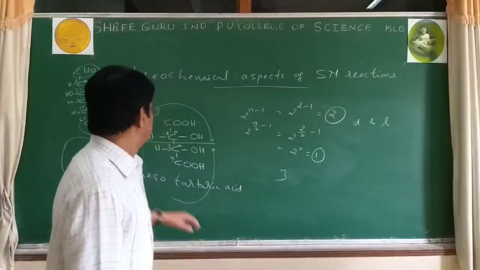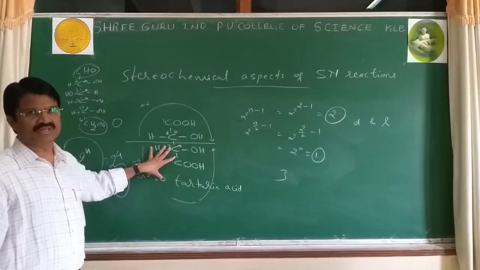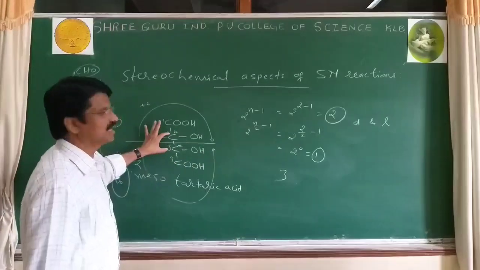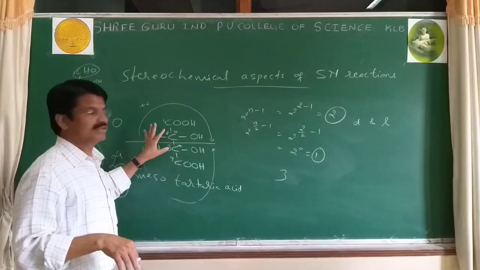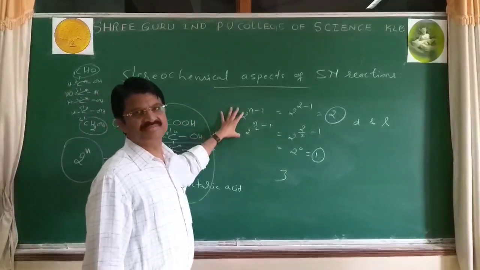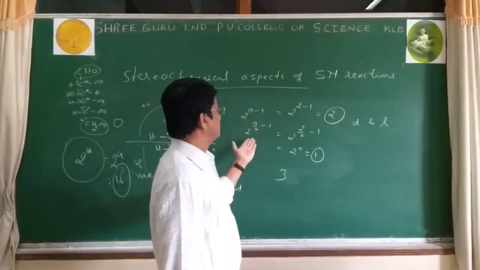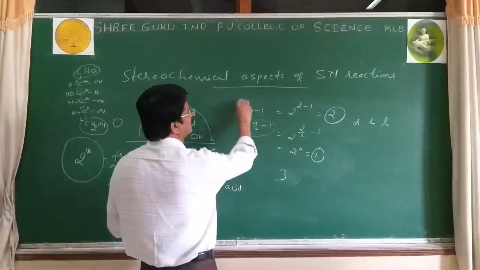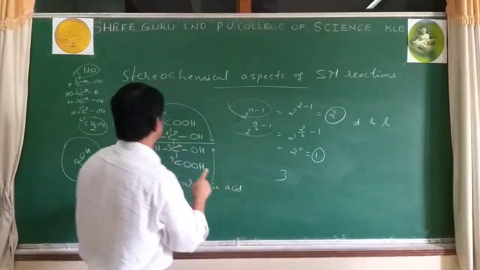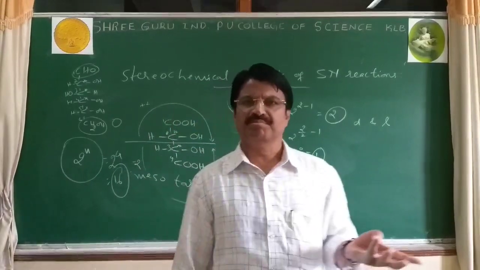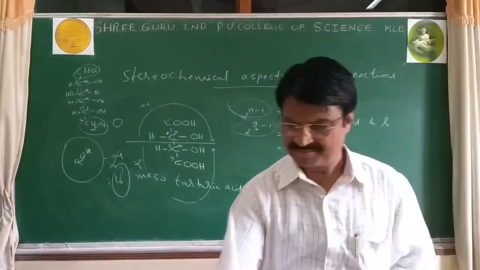meso isomer. If it is meso-tartaric acid, then total isomers are 3. Remember, 2 are D and L and 1 is meso. Total 3. But with 2 chiral carbons, 2 raised to 2 is actually 4. If you use this formula, 4, but actually a different formula is used to calculate the number of optical isomers and meso form. This is the formula for meso form. Number of optical isomers 2 raised to n minus 1 and the condition is end carbons must be the same. So this is in case of meso compounds and meso-tartaric acid.